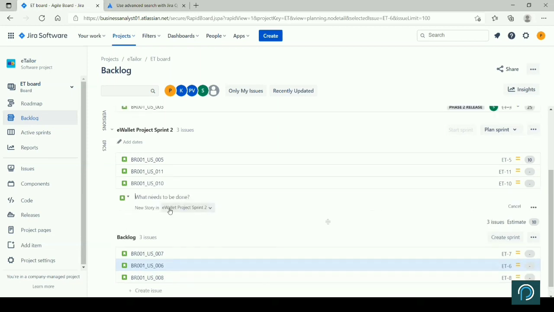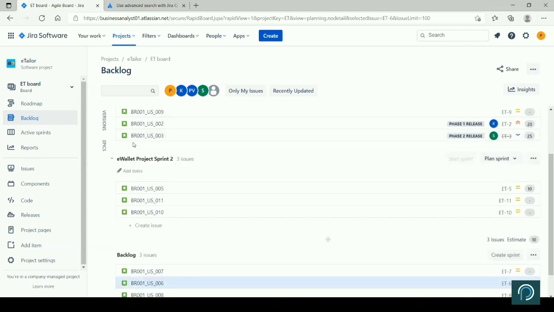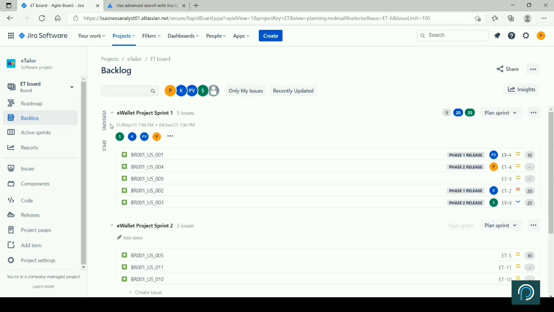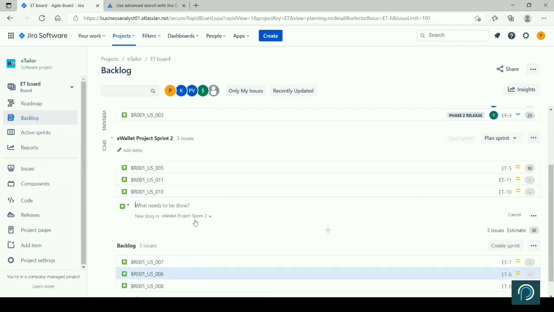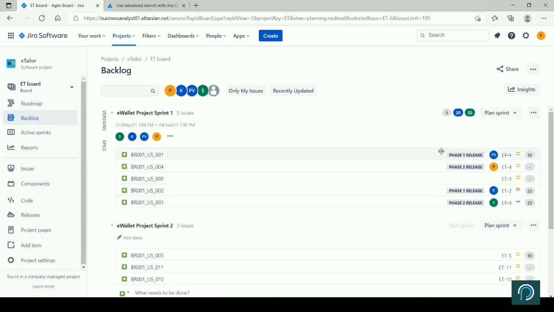If you create an issue, it will be added on this particular sprint because this is sprint 2. If you add it here, this is already in progress, so ideally you should not, right? Which is standard agile practice also. Once your sprint planning is done, you should ideally not create, but you can go ahead from here and select a list and then create, right? And all these are in progress for that particular sprint. This is how you monitor.